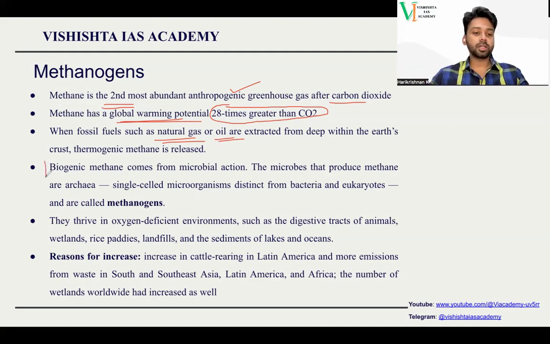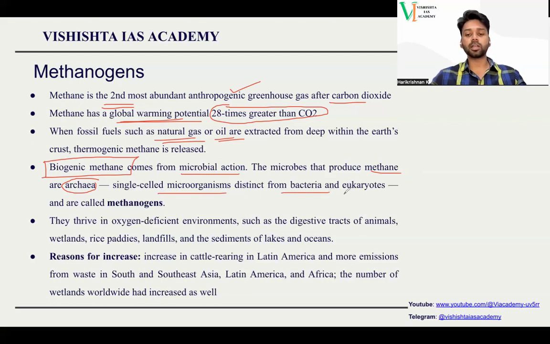The second way is biogenic methane. Biogenic methane comes from microbial action. There are certain microbes that produce methane and they are called archaea. Archaea are single cellular microorganisms, but they are not bacteria or virus. They are different from bacteria or any kind of eukaryotes. Eukaryotes are single cell organisms which have a nucleus, right? So archaea differ from both of them. So we call them methanogens.